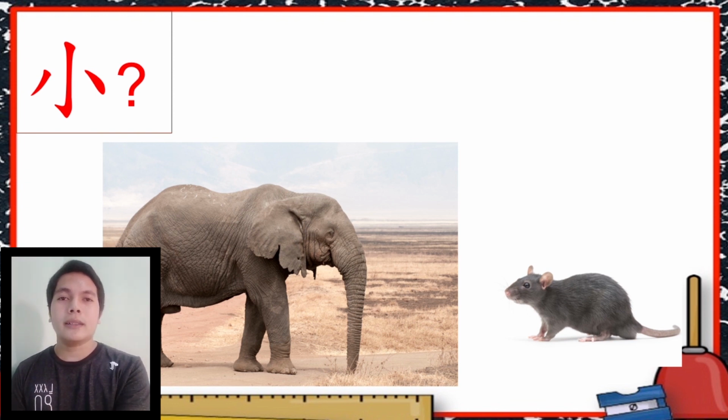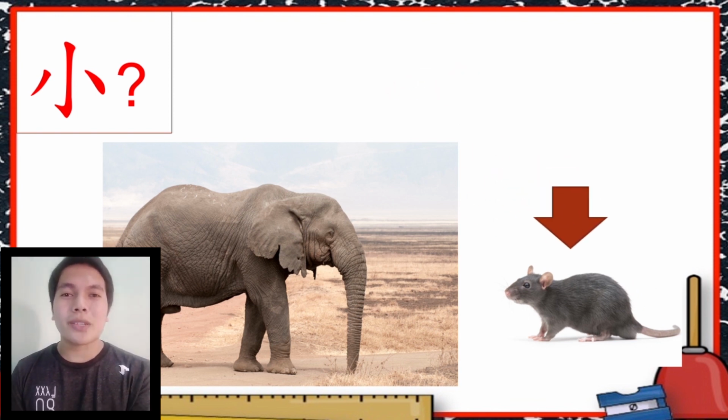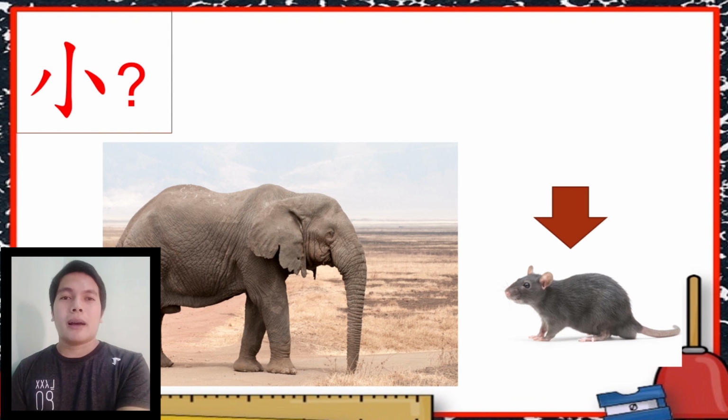Is it the elephant or the mouse? Let's find out. Very good. It's the mouse. But before that, do you know that elephant is the biggest animal here on land? Yes, very good. Next.